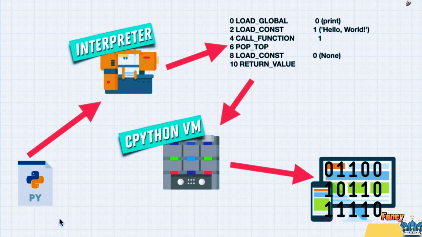This bytecode gets run on the CPython virtual machine, which runs on our computers, our phones, our laptops. And when we're downloading from python.org, we're downloading these two pieces so that once we have them downloaded, we can run Python.